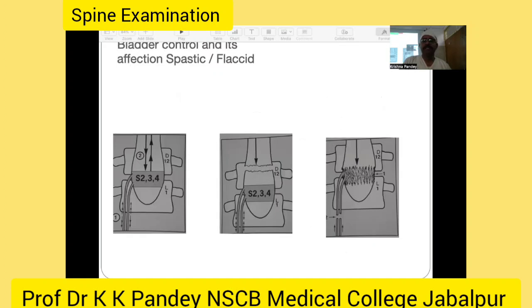Then again, the third part is the bowel and bladder, which is also very important, whether it is a spastic bladder or a flaccid bladder. In the spastic bladder, the whole tract is intact. The lesion may be something lumbar, upper lumbar, dorsal, cervical. Here the tract of the presynaptic and postsynaptic and